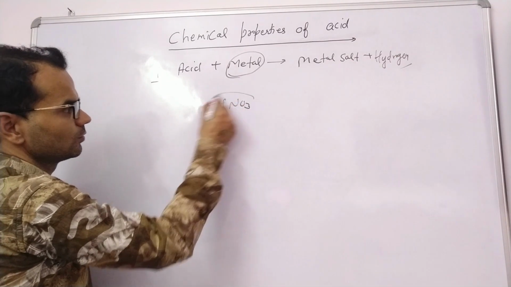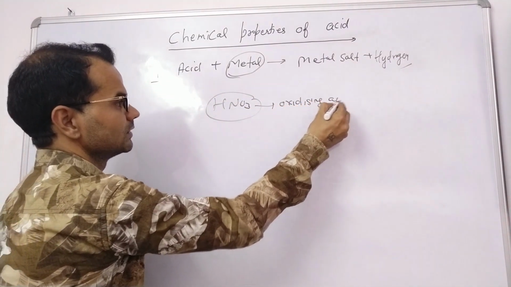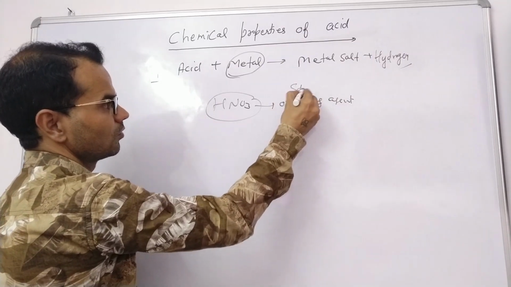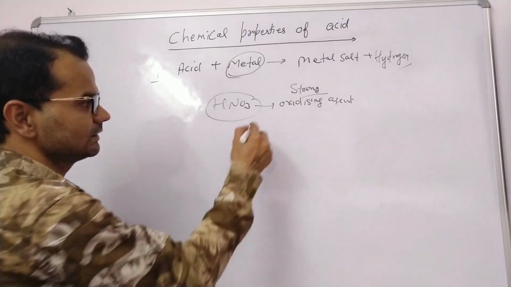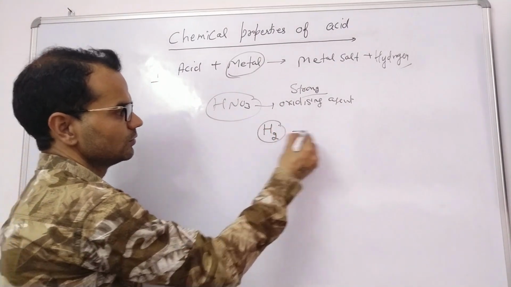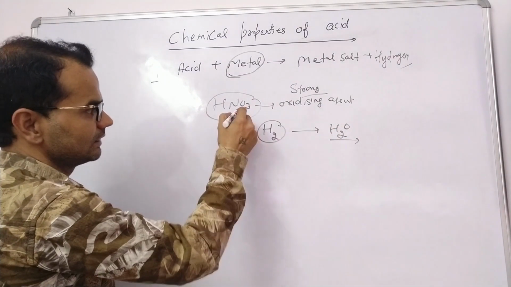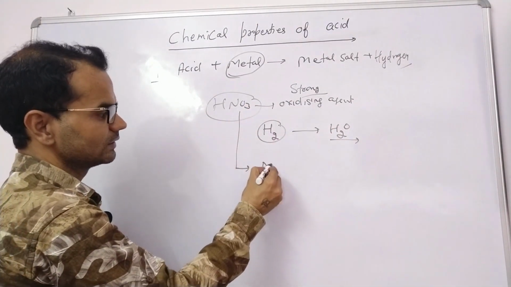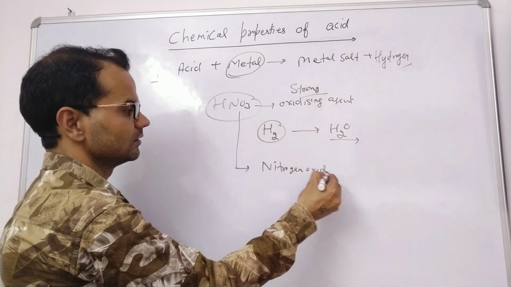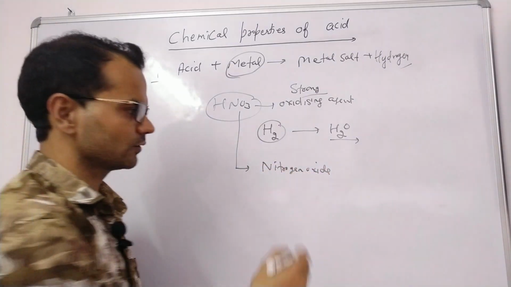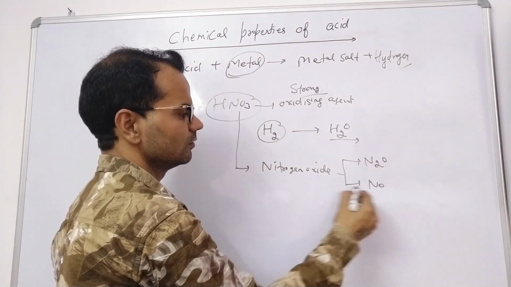Nitric acid HNO3, it acts as an oxidizing agent. In fact, a strong oxidizing agent. So it oxidizes the liberated hydrogen to water. As it is an oxidizing agent, it reduces itself to its oxides, nitrogen oxides. Three different types of oxides are formed: N2O, NO and